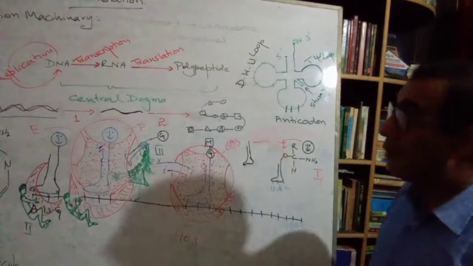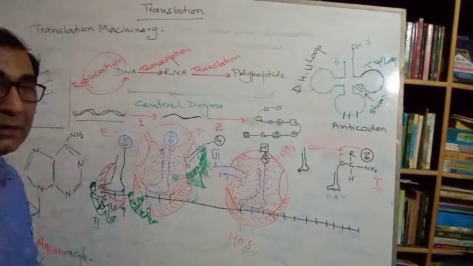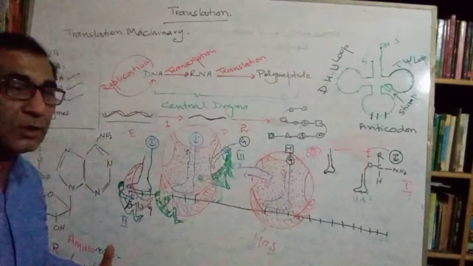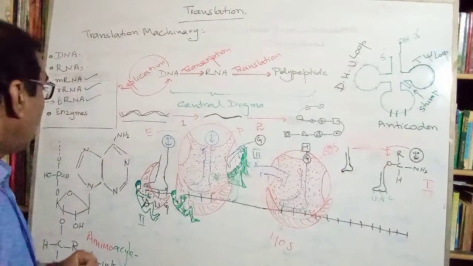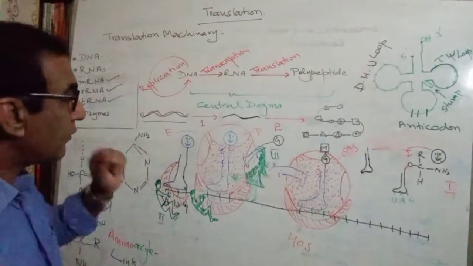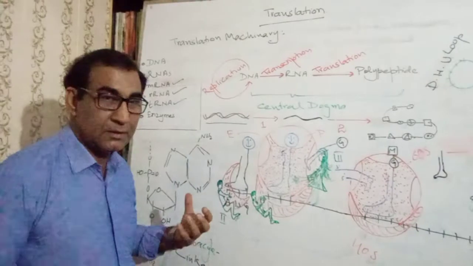Well, the third one is ribosomal RNA. The ribosomal RNA is found in the smaller subunit of the ribosome and the larger subunit of the ribosome. Now we should know how this machinery works.